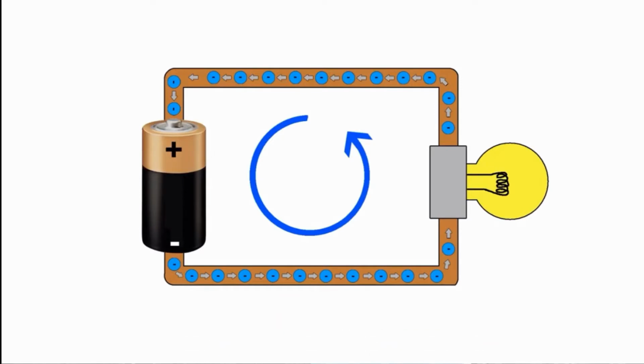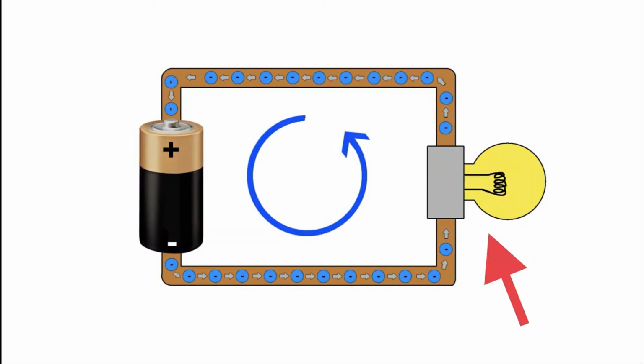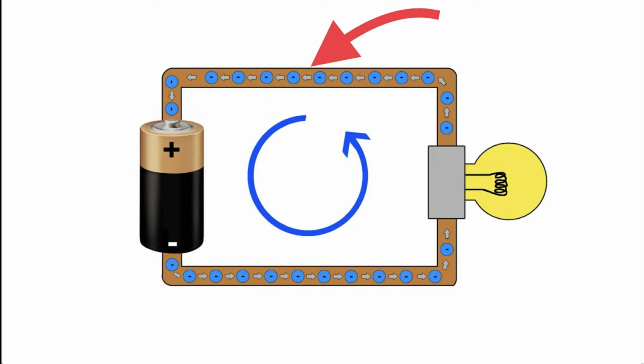Shown here is an electric circuit. An electric circuit is basically a closed loop where electricity can flow. The electrons go from one side of the power source, or in this case a battery, through some copper wire into the load, which is a light bulb here, through again another piece of wire into the other side of the battery. So electric current or electricity can be used to do work such as motion, light, heat, etc.